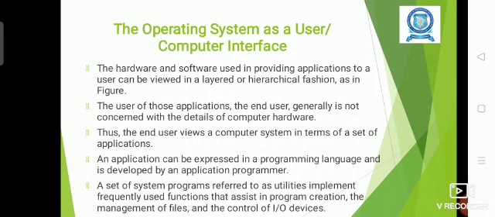After that, a set of system programs are there. They are otherwise called utilities. They implement user functions and assist in program creation, management of files and the control of input-output devices. So we will see only the application software, but with the help of some system programs, we can run our application software. They help us to create our program, to execute our program, and to manage the files, etc.